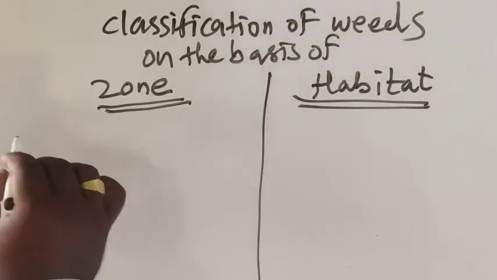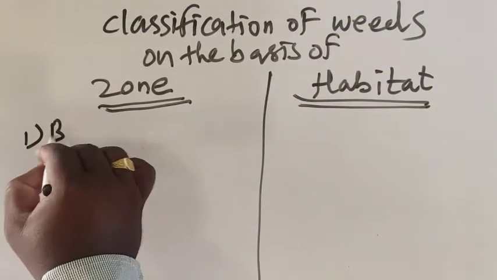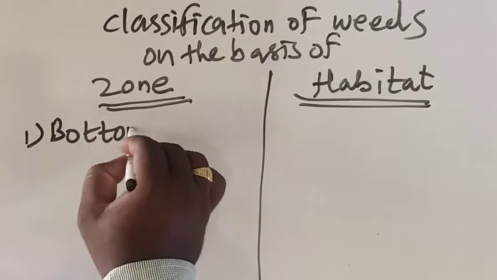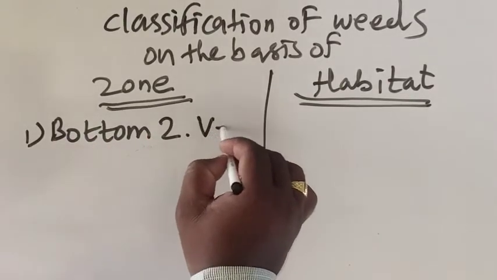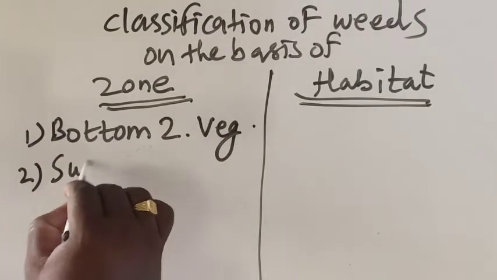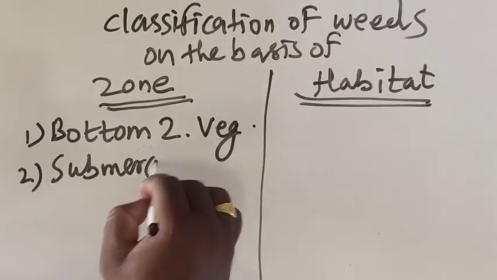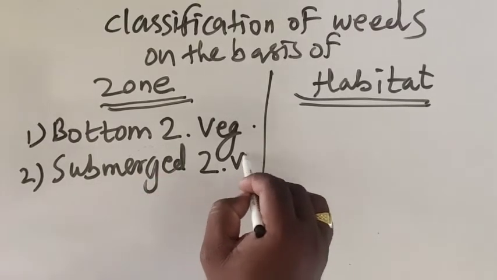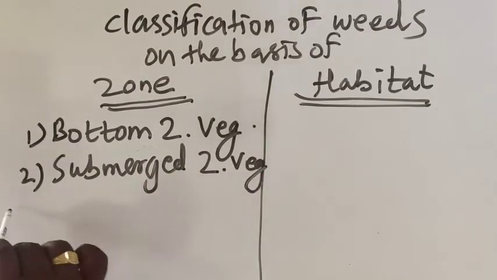On the basis of zone, we have categorized, number 1, the bottom zone vegetation. Number 2, submerged zone vegetation.